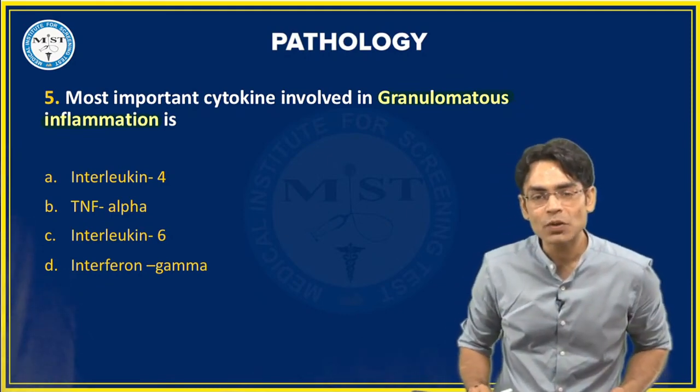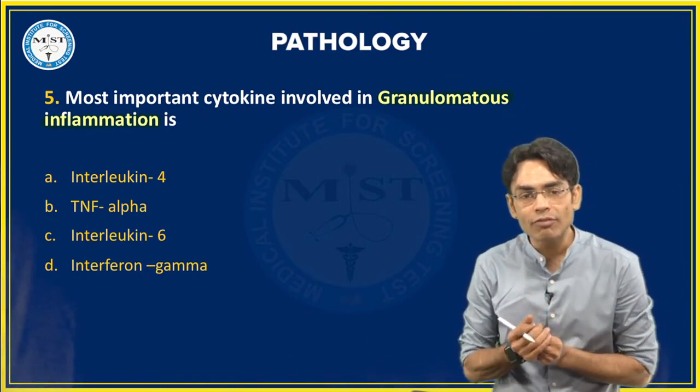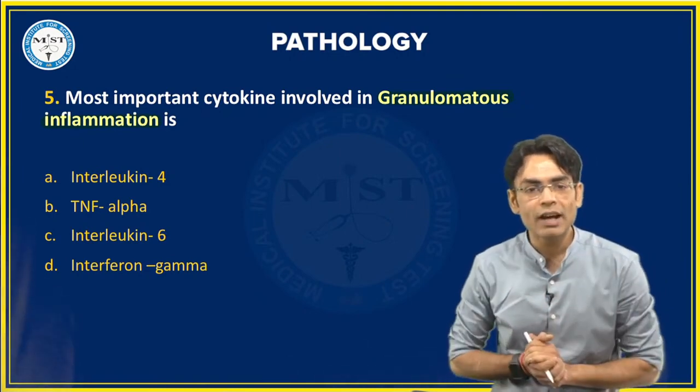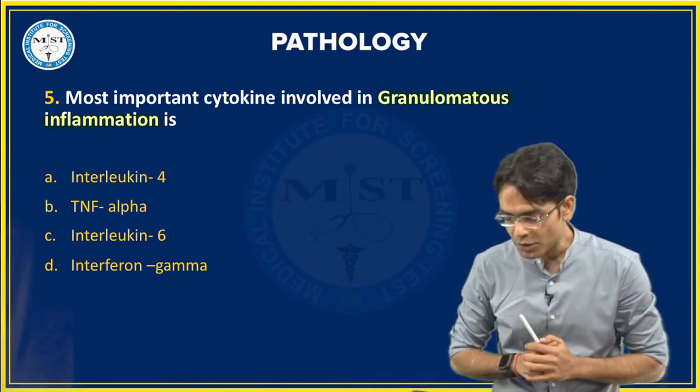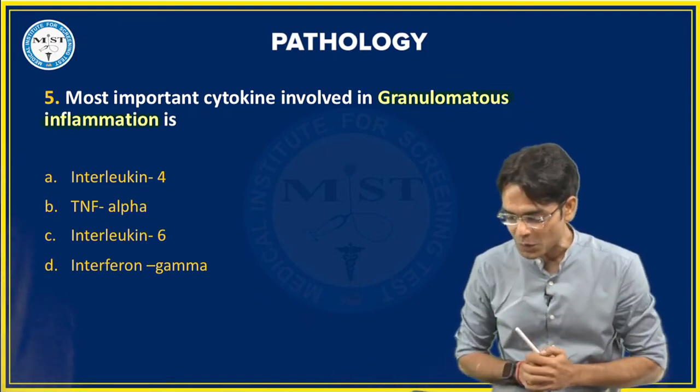Coming back to the next question. Most important cytokine involved in granulomatous inflammation. So they are talking about granulomatous inflammation. What is the most important cytokine? Yes, absolutely. A big clap for you people. The options: interleukin 4, TNF alpha, interleukin 6, and the fourth option. You have started giving me the right answers as well.